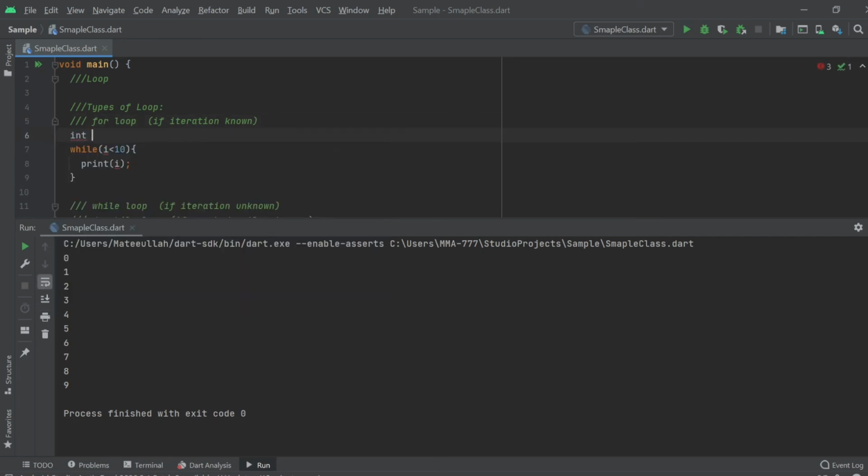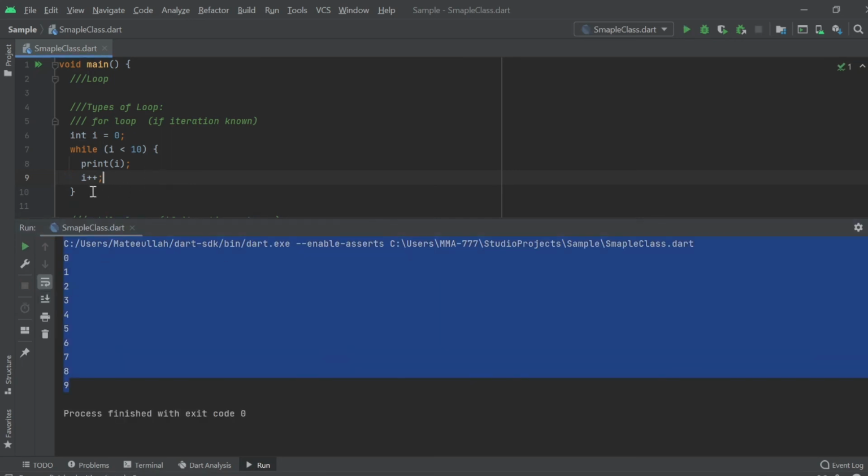Then I will declare i outside, like i is equal to 0, and you can see i is starting from 0. But I want to increment the value each time. If I do not increment, this condition will never be met because i will remain 0. If I increment the value, it starts from 0 and then 1, 2, 3, 4. You can see the same result.